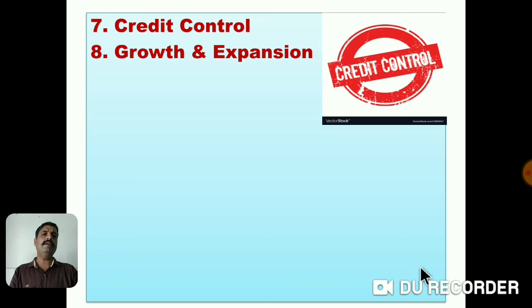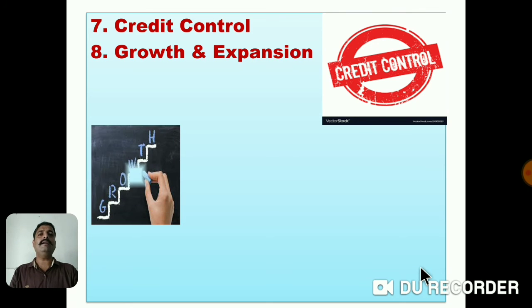Afterwards, we can say growth and expansion. If our business is continuously growing, then we need to increase our sales, we need to increase our investment, and definitely we need to increase our investment in working capital. Continuous growth is a reason for requirement of a large amount of working capital.